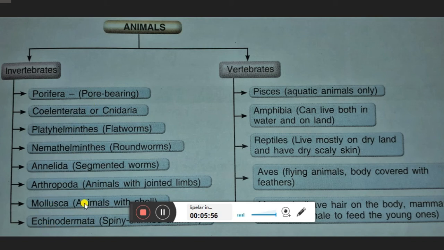Since these words are all new for you, you have to memorize them. You have to practice them many times: Porifera, Coelenterata, Platyhelminths, Nematohelminths, Annelida, Arthropoda, Mollusca, Echinodermata, like that. One by one we will go through each and every phylum.